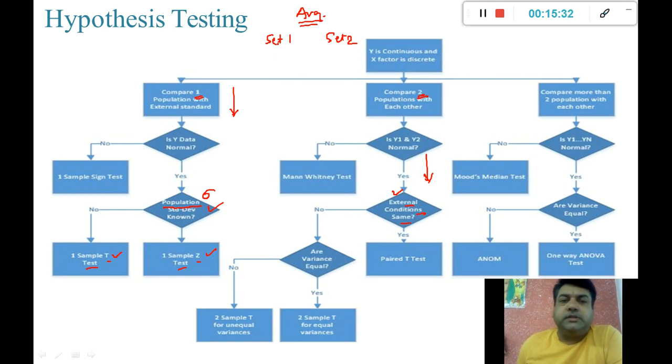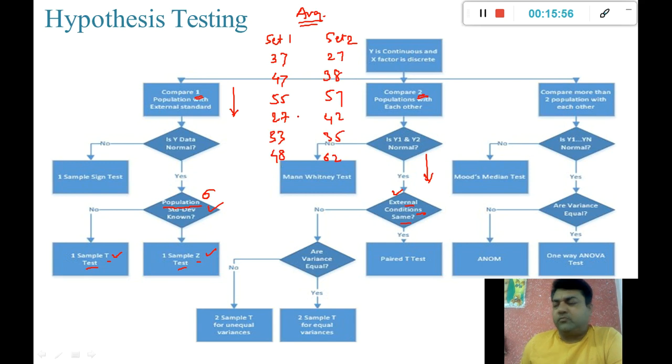So suppose this set of samples is talking about these averages: 37, 47, 55, 27, 33, 48 and so on. And this is again averages: 38, 57, 42, 35, 62, something like that.